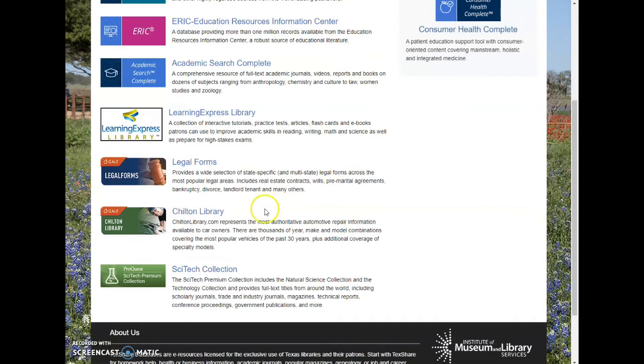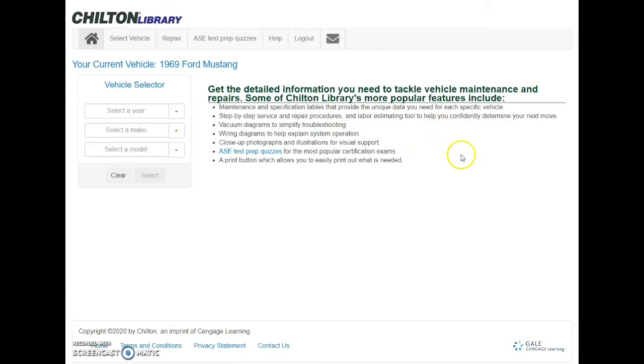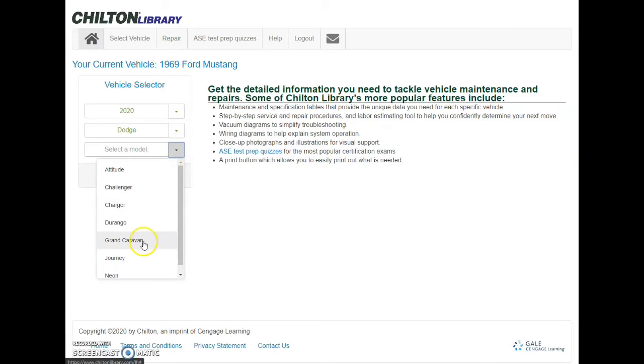The last one I'll go through is the Chilton Library. Chilton Library is very popular among patrons who are working on automobiles, whether a car, a truck, a van, ATV. Chilton will most likely have what you need. They have diagrams of wiring, they have engine diagrams, AC diagrams, step-by-step instructions.